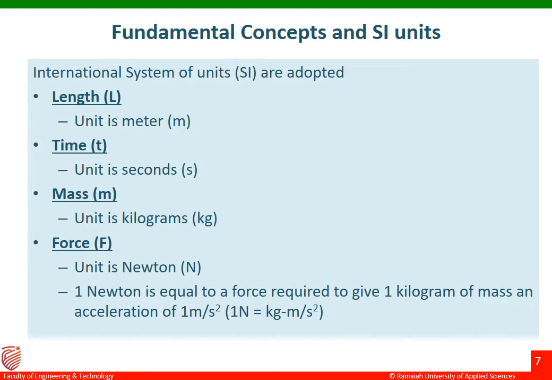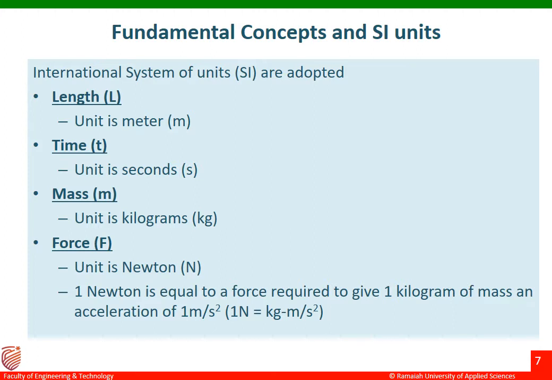And the next one is mass. The unit of mass is kilograms, represented as kg. And the next one is force. The unit of force is Newton. 1 Newton is equal to the force required to give 1 kilogram of mass an acceleration of 1 meter per second square.